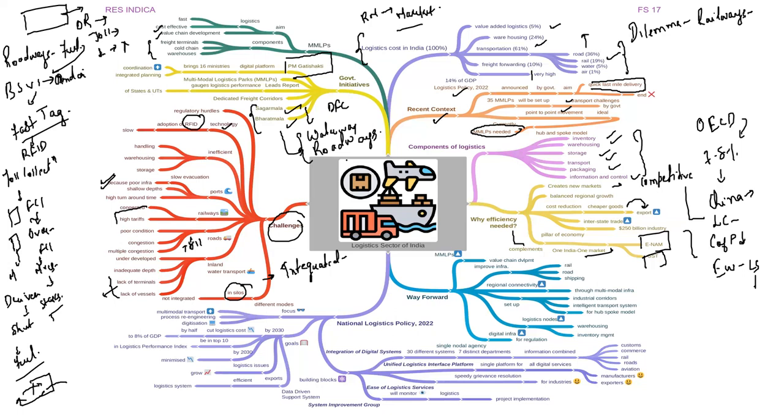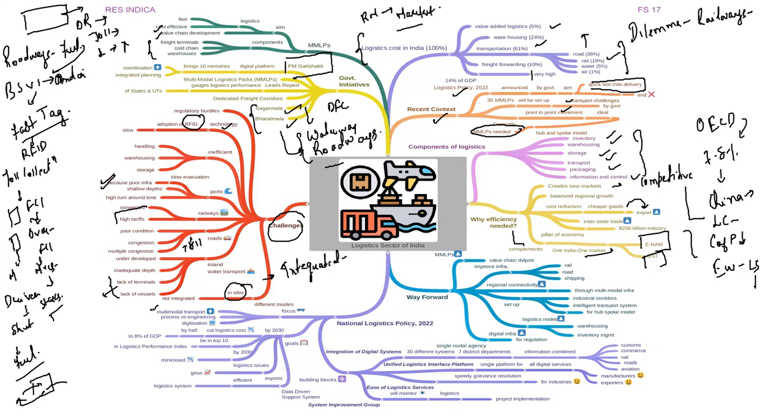Now, the present policy, National Logistics Policy 2022. Let us see what are the various features of this particular policy which the government has brought in very ambitiously. The first is that the major focus of this policy will be on multimodal transport. Multimodal means that for transport, you can use multiple modes simultaneously. You need not be dependent only on roadways, only on railways, only on waterways.